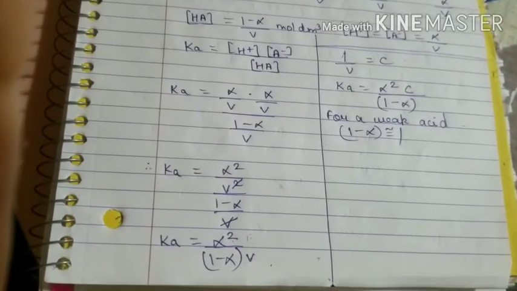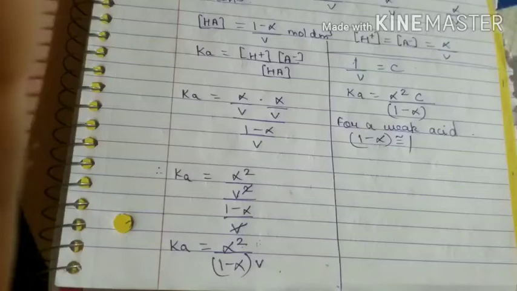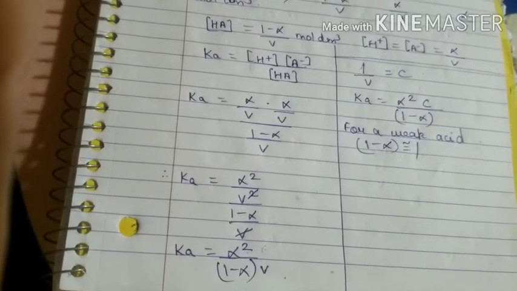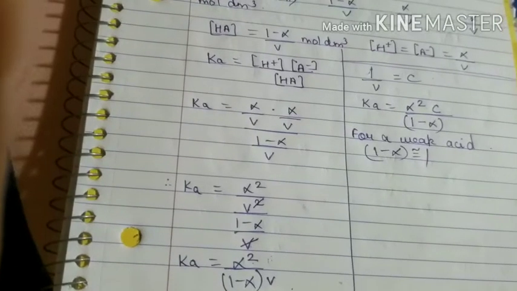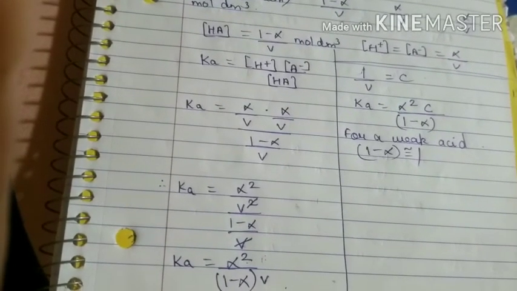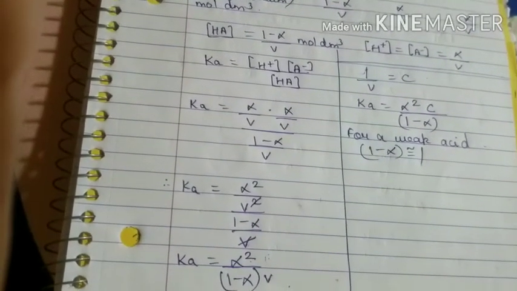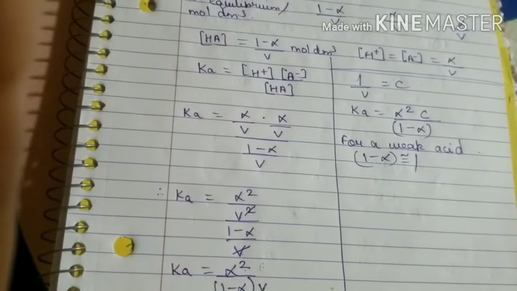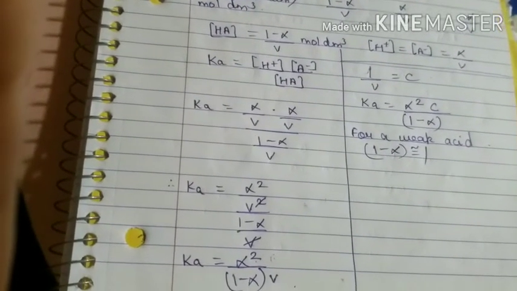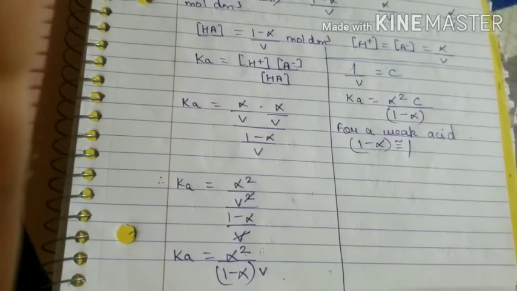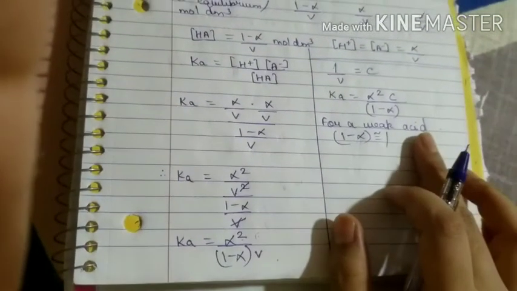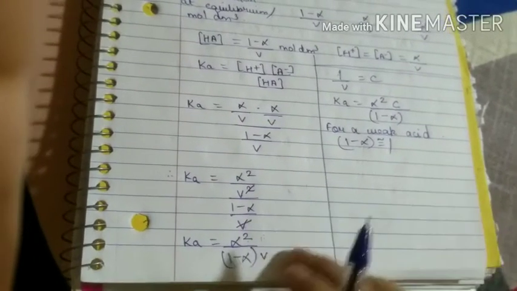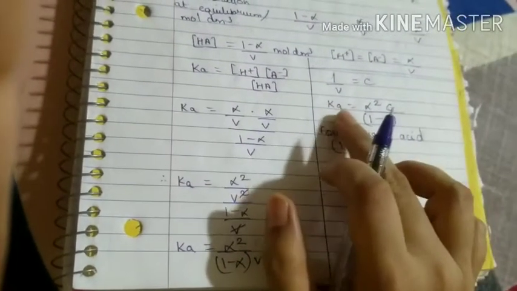For weak acid, 1 minus alpha is approximately equal to 1, because we know that weak acids do not dissociate completely, they dissociate partially. Okay, that is, if 1000 molecules are there, out of that only 1 or 2 molecules may dissociate. So that is why the degree of dissociation for weak acid is very less, so it is assumed as 1 here. So now what will this equation become now?